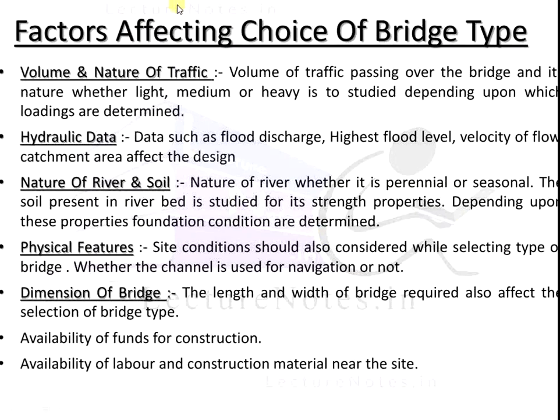Okay, next point is the factors affecting the choice of bridge type. There are various factors: volume and nature of traffic, hydraulic data, nature of river and soil, physical features, dimensions of the bridge, availability of funds, and availability of labor and construction material. First factor, volume and nature of traffic: the traffic passing over the bridge and its nature, whether light, medium or heavy, is to be studied, depending upon which loadings are determined.